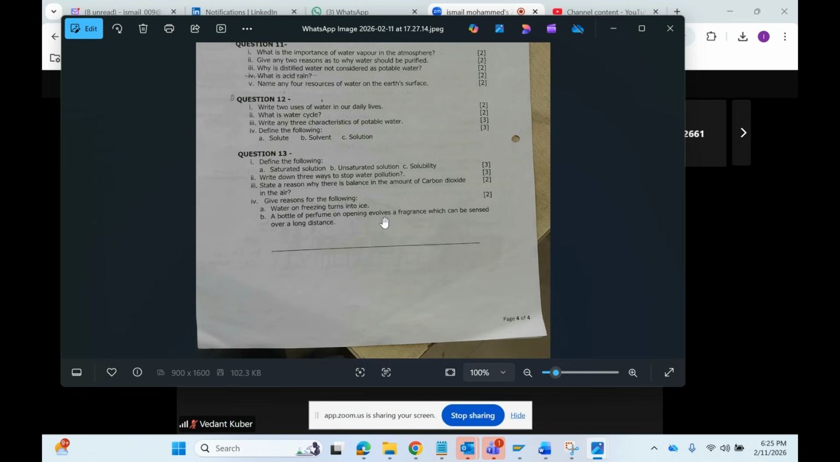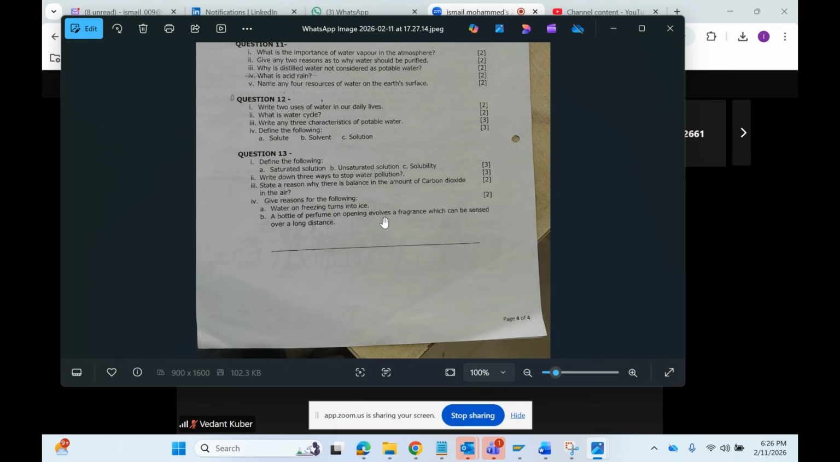So, what is solute? The solute is a substance that dissolves in the solvent. Yes, correct. Solute is the substance that dissolves or disappears in the solvent. For example, in sodium chloride solution, sodium chloride is a solute.